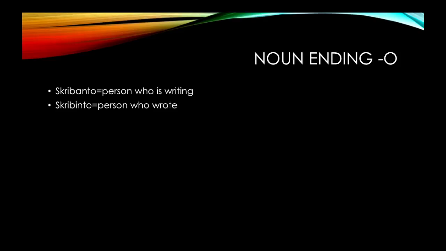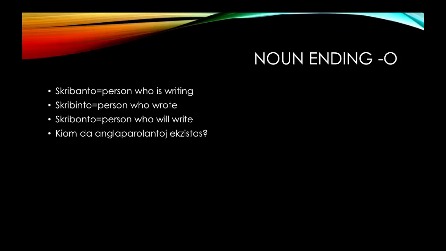Moving on to the O ending, I'm sure you've seen lots of these participles, but you might not have recognized them as participles. Skribanto, a person who is writing. Skribinto, a person who wrote. Skribonto, a person who will write. The vowel changes whether the person is doing the action, already did it, or is about to do the action.